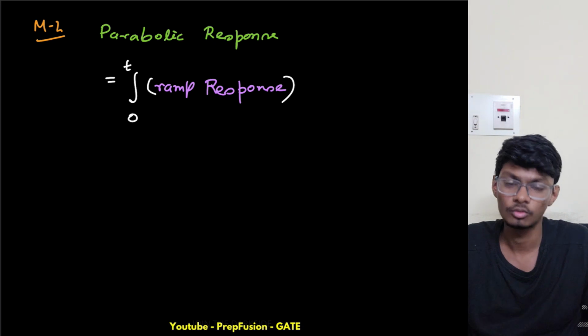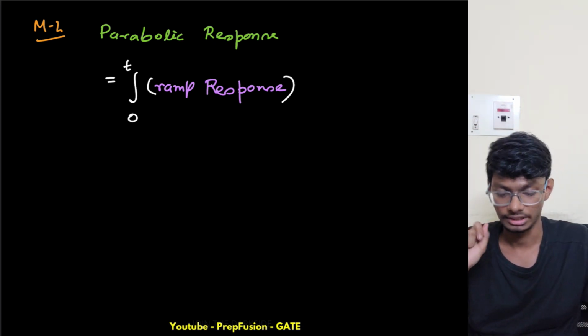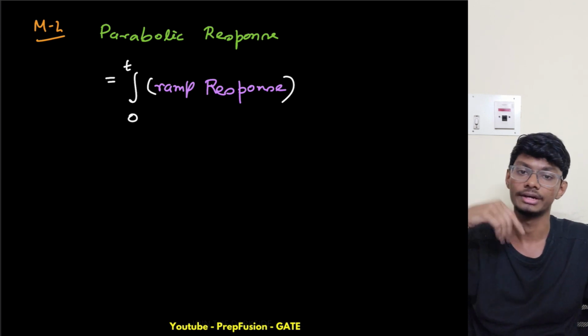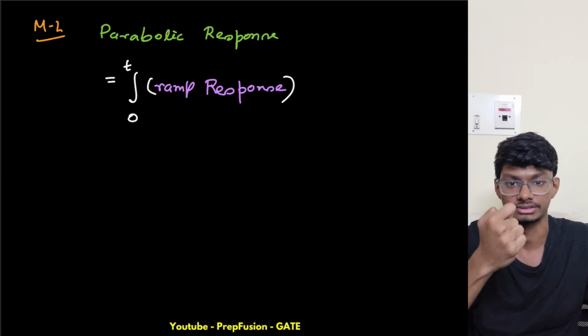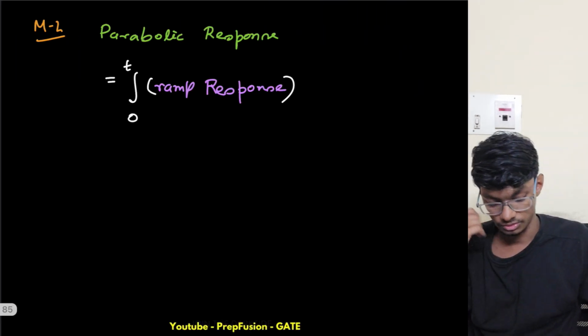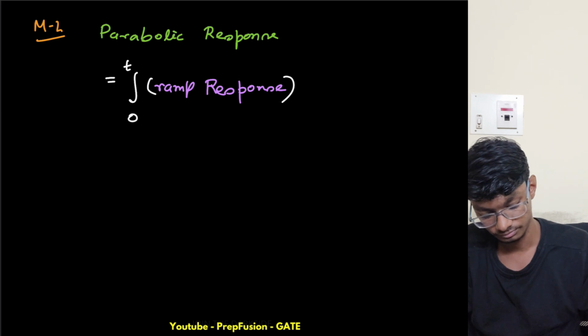To simply do that, and no other thing, constant multiplying. That's why simply 1 by s is getting multiplied every time, right? Every time a 1 by s gets multiplied in the s domain, it means we are doing integration in the time domain. That's why I simply want it in terms of 1 by s. So now, what is my ramp response?